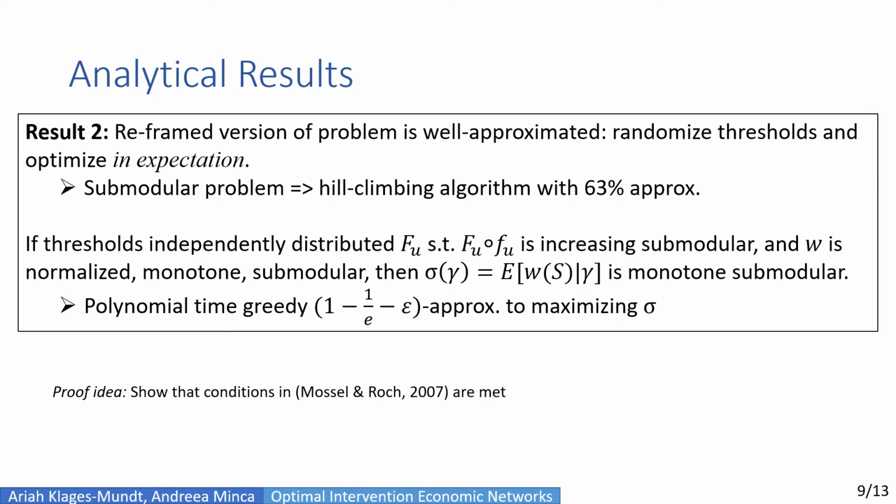And the proof idea here is that we have to show the conditions in Mossel and Roch. And these conditions are actually quite broad. So for instance, the uniform distribution works, and the range of the distribution can basically be arbitrarily small. This leads to a case where actually having a little bit of uncertainty makes the problem easier to solve, which is akin to a smoothed analysis idea. Basically, the problem is a lot easier except on a set of measure 0.